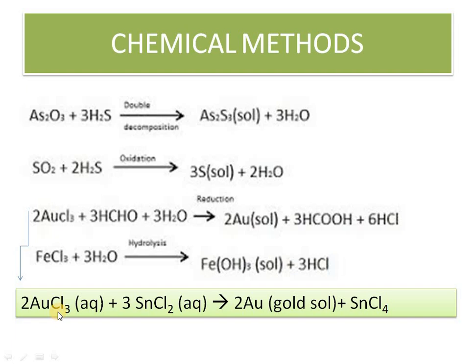So this way we know that this is the oxidation method, where tin has plus 2 oxidation state and here tin has plus 4 oxidation state. Plus 2 oxidation state changes to plus 4. So who has done that? AuCl3. AuCl3 is the oxidizing agent for that.